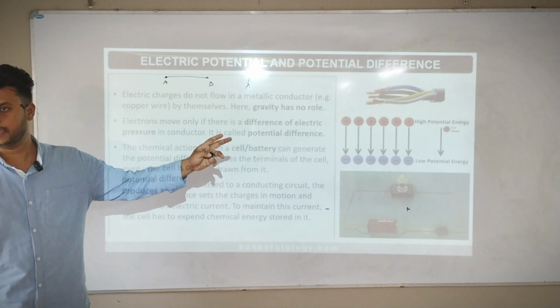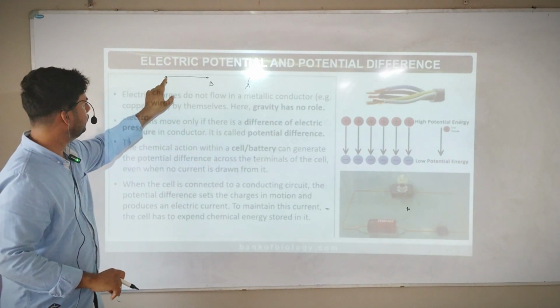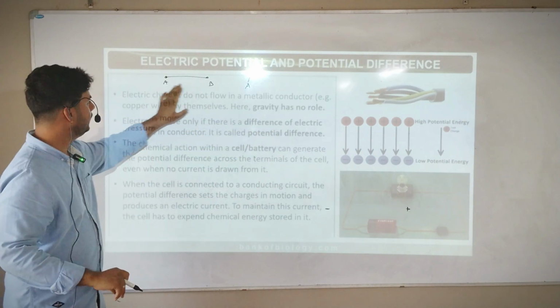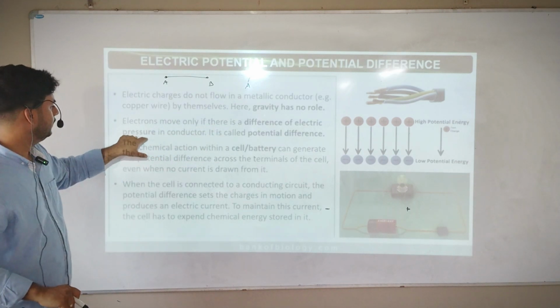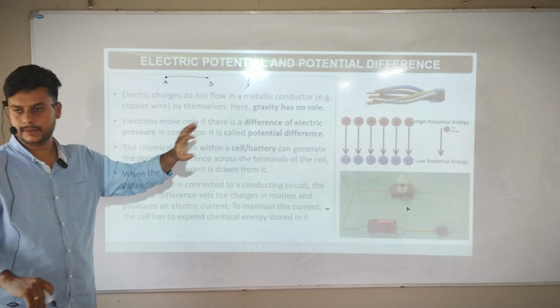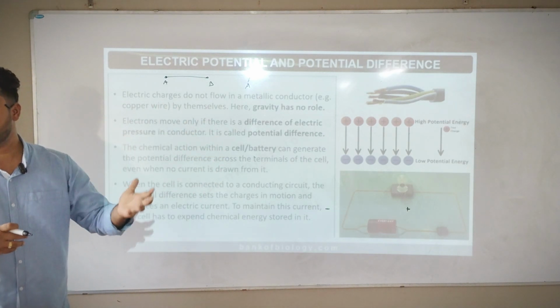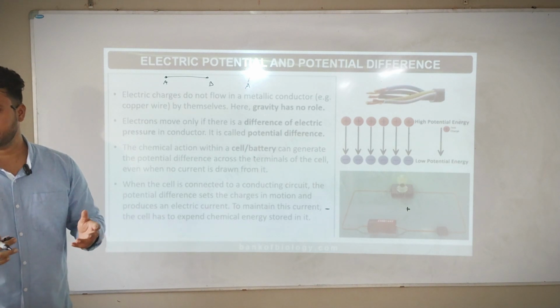Can it move anywhere? So electrons move from here to here. Electrons move only if there is a difference. This is the difference. Only if there is a difference of electric pressure in the conductor, it is called potential difference. So there should be a place to move. There should be the power to move. Then only it will move. If there is no place or power, no potential, it will not move.